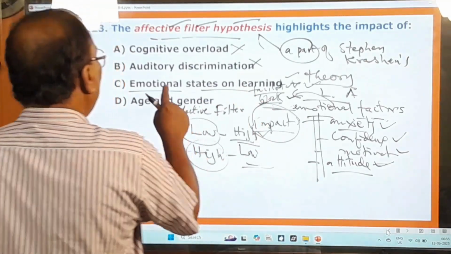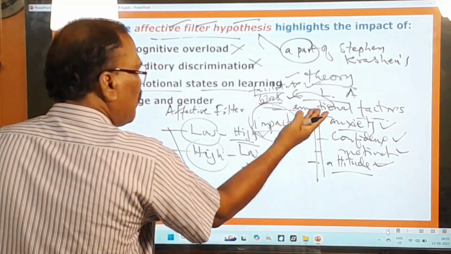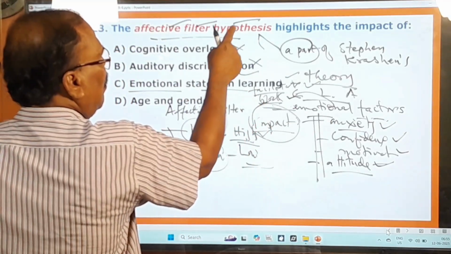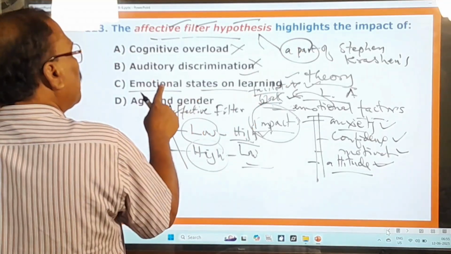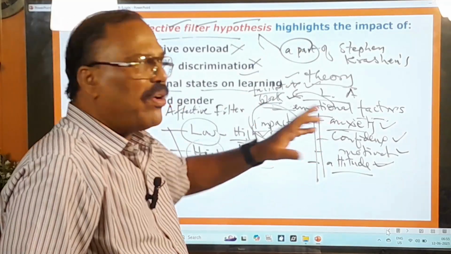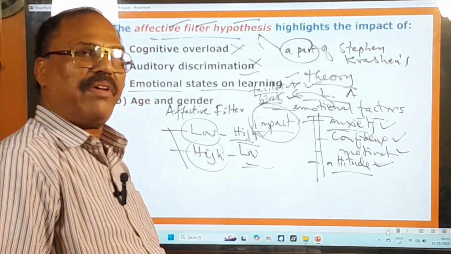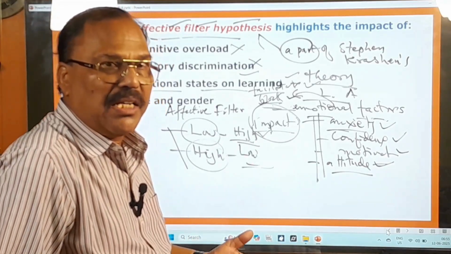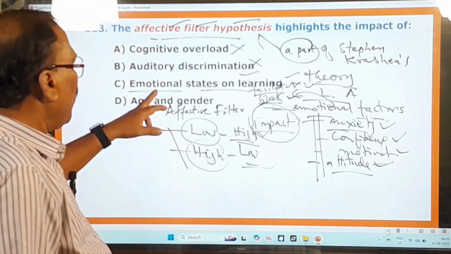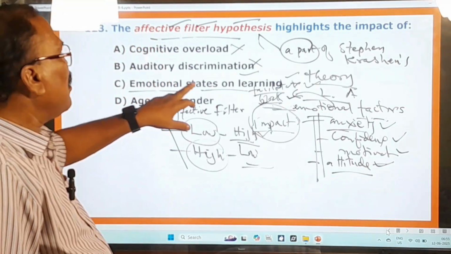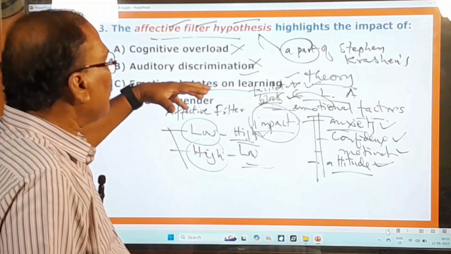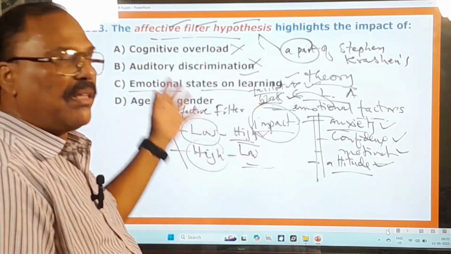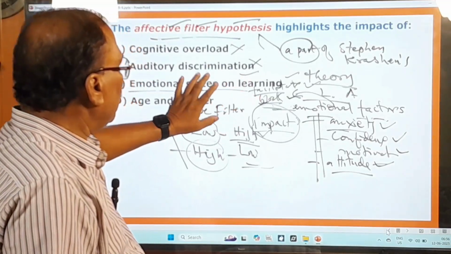And that's why emotional states, emotional factors matter in learning, because the affective filter hypothesis highlights the impact of emotional states on learning. If a boy is filled with anxiety, can he learn anything very well? No. If the child is very much embarrassed, if the child is not feeling well, what happens? He cannot learn anything, and therefore emotional states will show their impact on learning. Emotional factors or emotional states, anything you can say, they will show impact on learning. So that is the meaning of this.